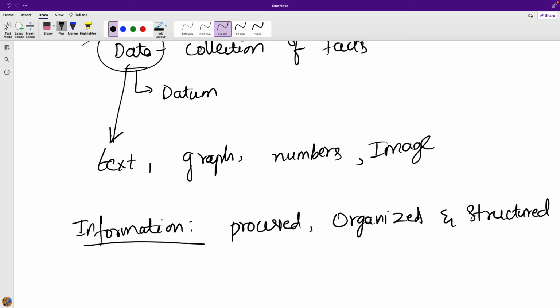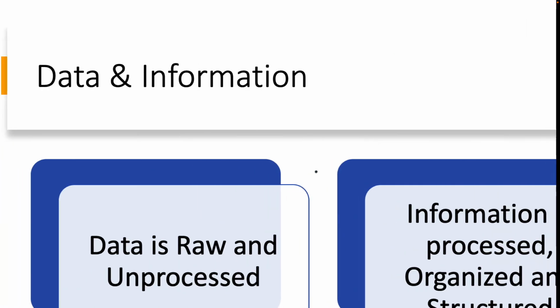So you might have understood how information plays a crucial role in decision making. I hope it's now clear to you the difference between data and information. Information is data which is processed, organized, and structured, while data is just a simple collection of facts and figures. Now the question is, why are we interested in knowing about the difference between data and information?